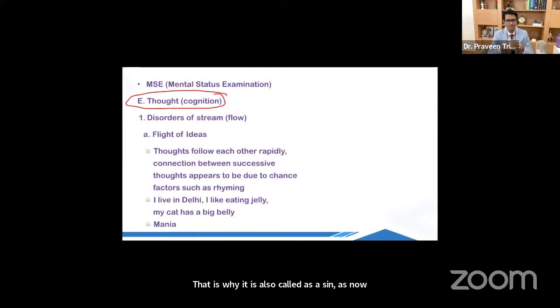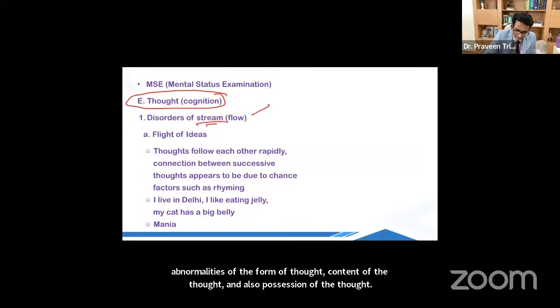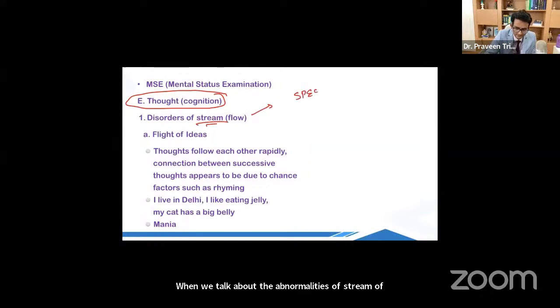Now let's talk about the next component of MSC, which is thought. Thought is soch, whatever you are thinking, soch. Now, when we talk about the abnormalities of thought, we talk about different components. We have abnormalities of the stream of thought. We have abnormalities of the form of thought, content of the thought, and also possession of the thought. When we talk about the abnormalities of stream of thought, basically we are talking about the speed of thinking.